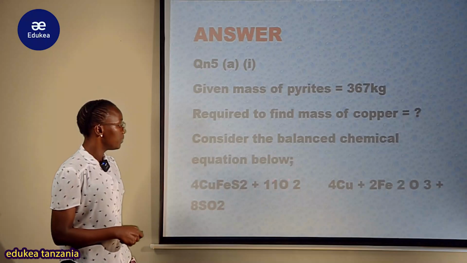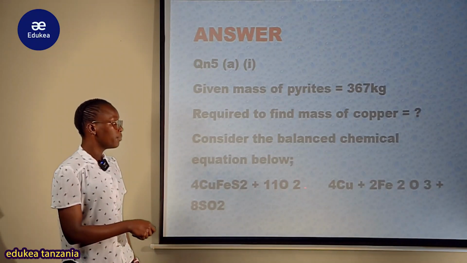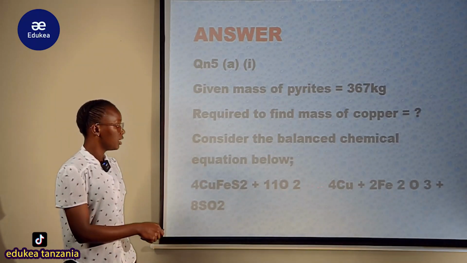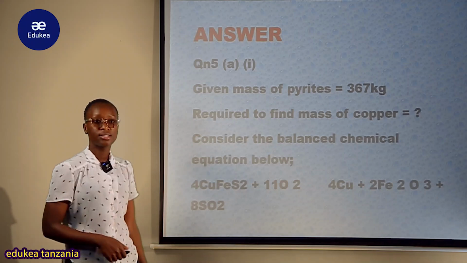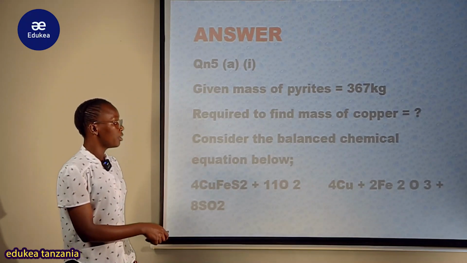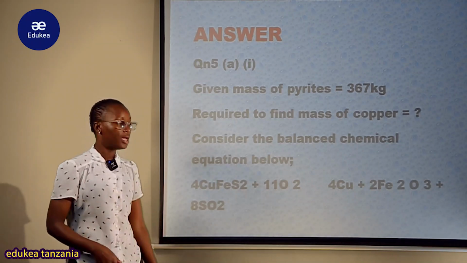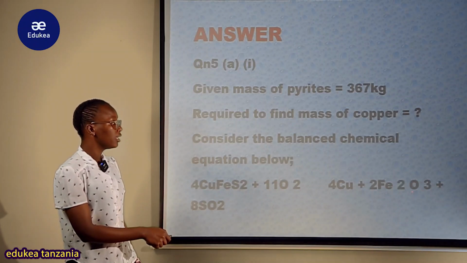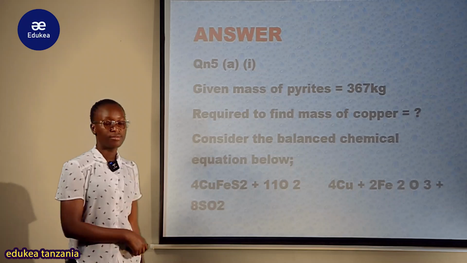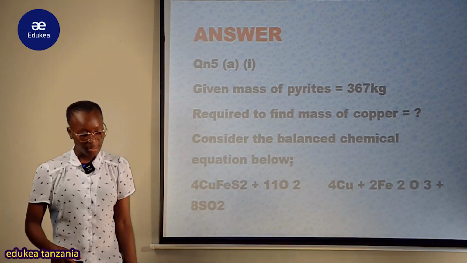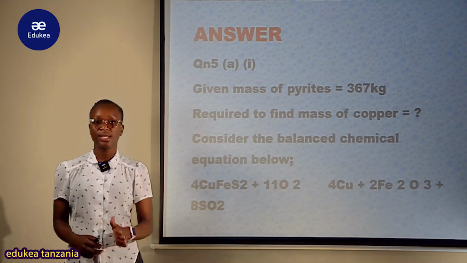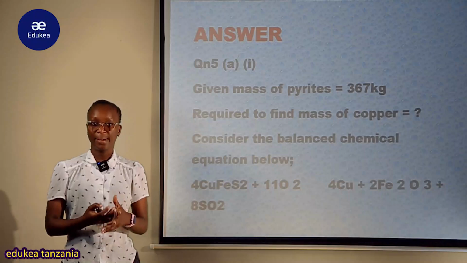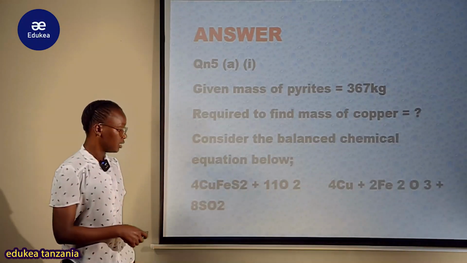Therefore, this is the pyrite plus oxygen gas. My students, in the gap here there is an arrow; an error was made when preparing the slide. Here there is an arrow pointing to the product side, where we are going to get copper, but we are also going to have iron 3 oxide and sulfur dioxide gas. And our equation is balanced. I hope to discuss it in the question part, so you are aware of it.